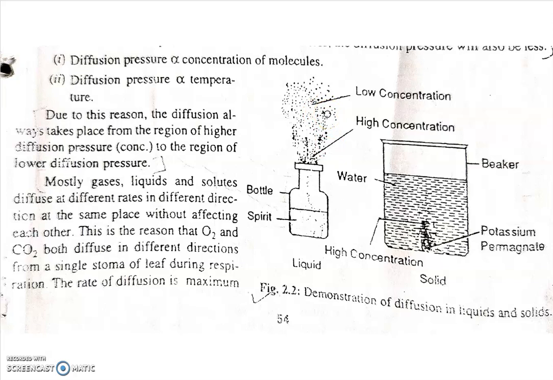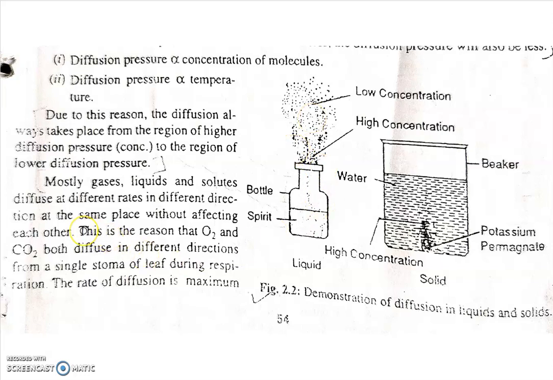This is a very simple process to understand. Due to this, diffusion always takes place from the region of higher diffusion pressure to the region of lower diffusion pressure. High concentration has high diffusion pressure and low concentration has low diffusion pressure. So molecules always move from high concentration to low concentration.